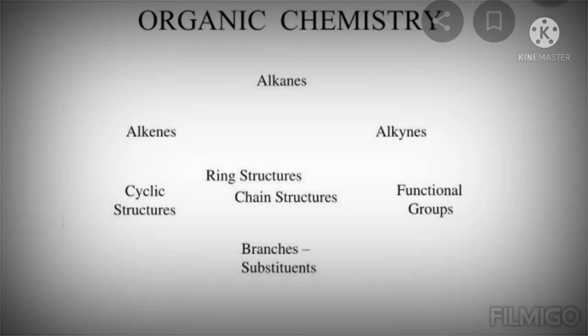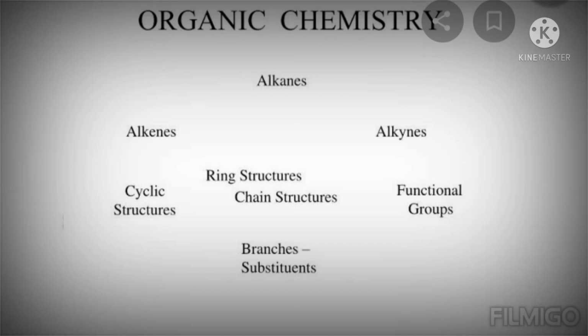Functional group means the main alkyl group which is attached to an electron withdrawing group or electron donating group. Branches means only any group. The OH group means alcohol group, which is attached to a carbon chain, a straight chain structure. In that chain structure, branches are there. And substituents, which are attached to a carbon.